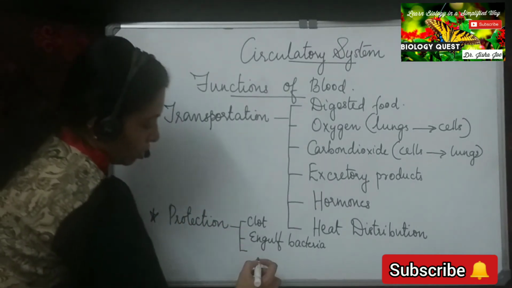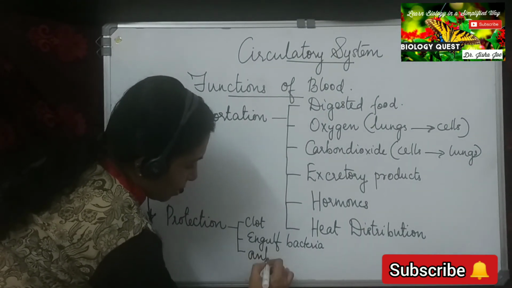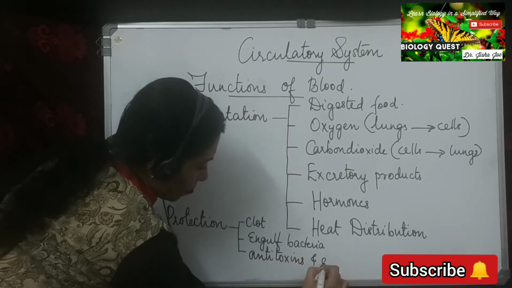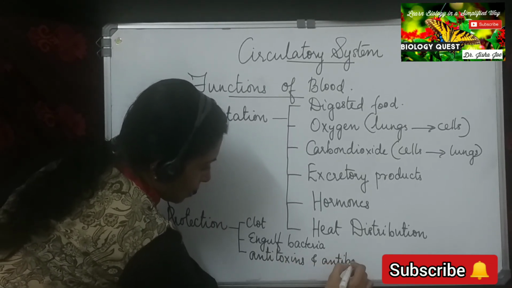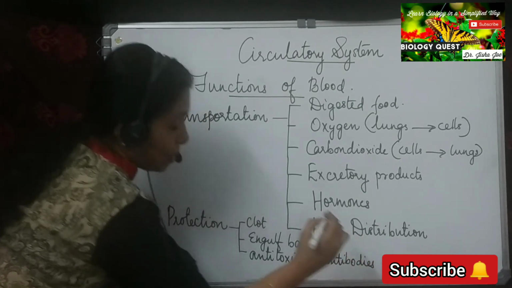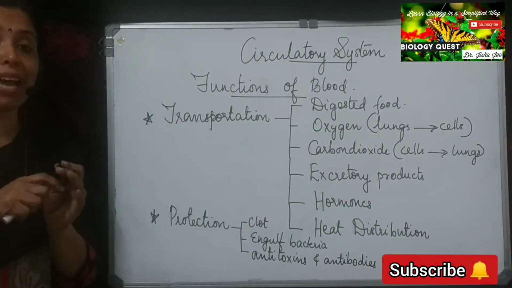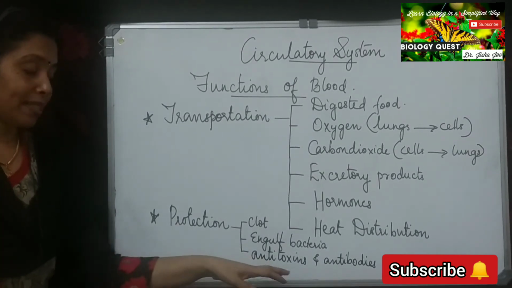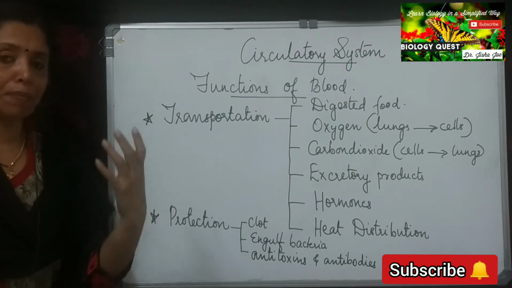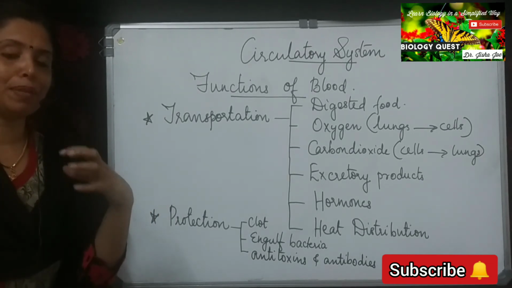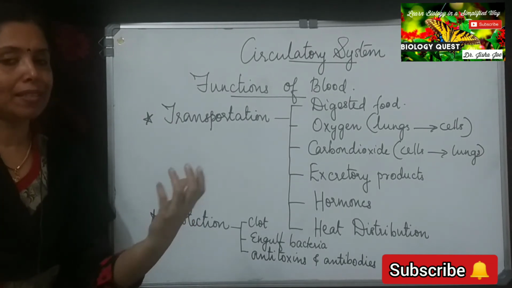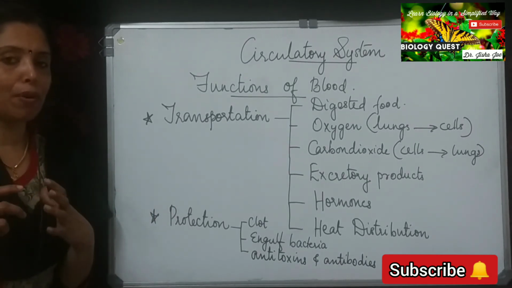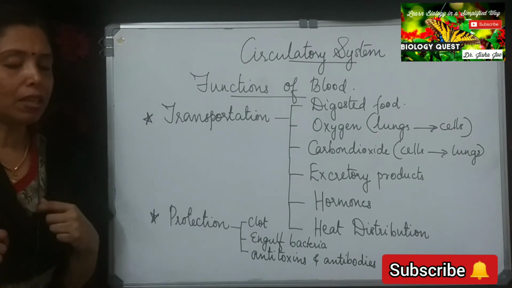Then the third protection function is it produces antitoxins and antibodies. Antitoxins and antibodies are produced. Again, the WBCs are involved in the formation of antitoxins and antibodies. So, what is an antitoxin? When a toxic substance enters into our body, the WBCs secrete antitoxins against the toxin that enters into our body, thereby protecting our body from the effect of the toxin.